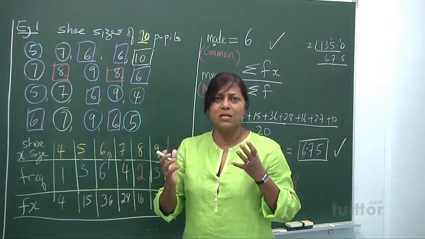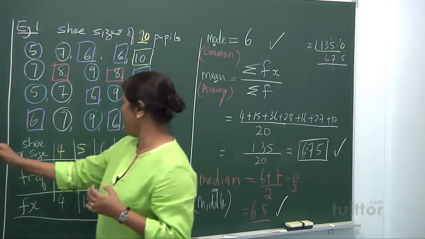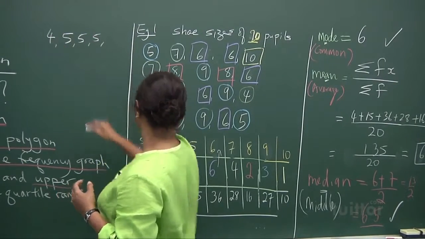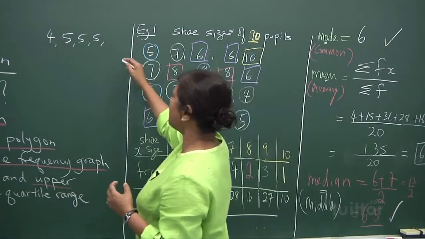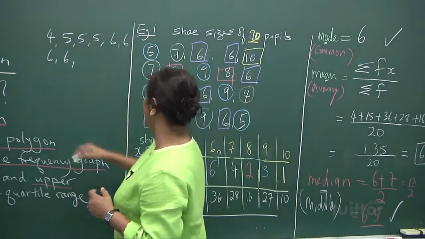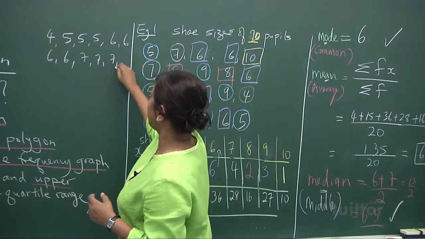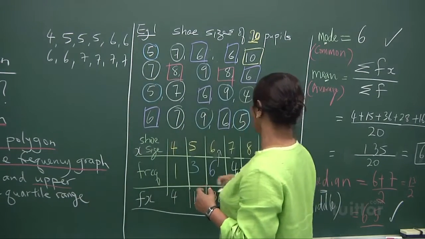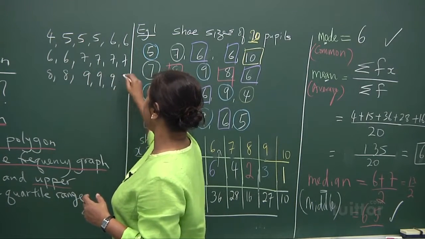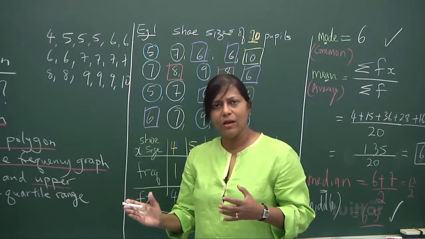So we want to neaten up. Small to big. Alright? If I were to write it in a nice way, 4. 5 is repeated 3 times. 1, 2, 3. Okay? This is how you write. And then 6 is repeated how many times? 4 times. So you get 1, 2, 3, 4. Then 7 is repeated 4 times. 7, 7, 7, 7. And you look at 8 is repeated 2 times. 8, 8, 9, 9, 9. Then 10. So from there, that's what I meant small to big. And then you can look from here.